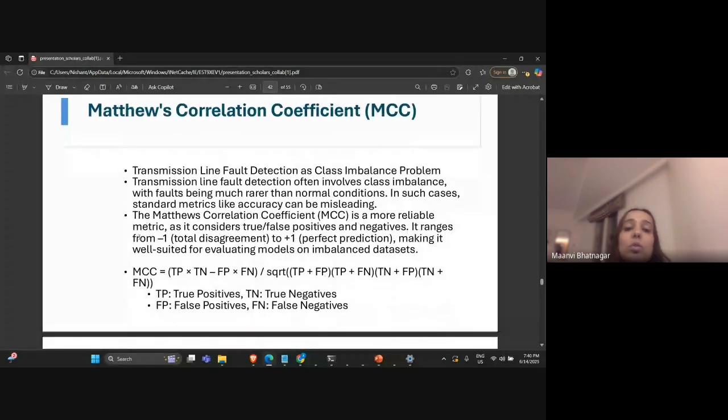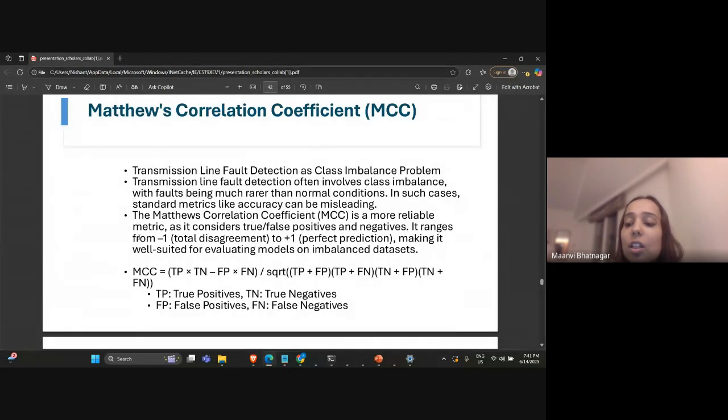Next, we'll come to how the result calculation took place. In this, we have used Matthews correlation coefficient for dealing with the class imbalance problem, because we never know how much of which type of fault will occur. Sometimes one type of fault occurs more, and sometimes one type of fault occurrence is low. High impedance faults, like I said, are very rare in nature.